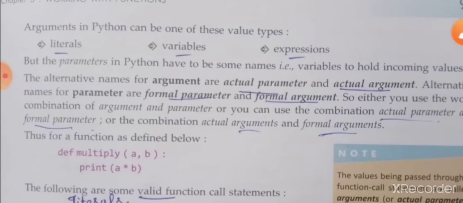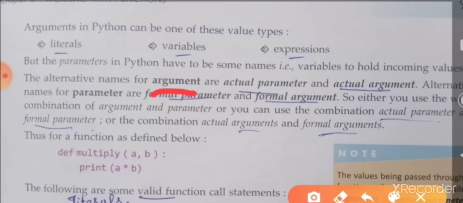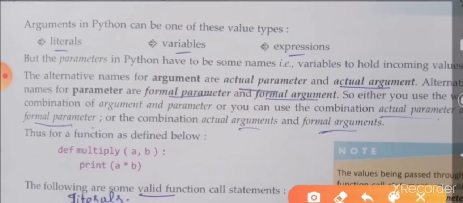Now here, arguments are actual parameters or actual arguments. Alternative names for parameters are formal parameters or formal arguments. The argument and parameter combination we can call function variables.